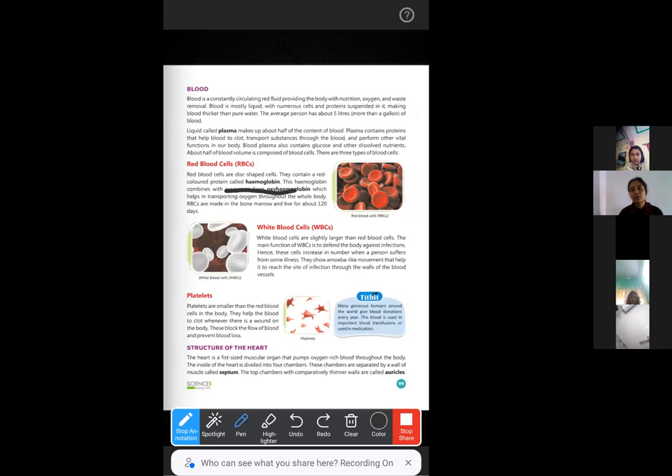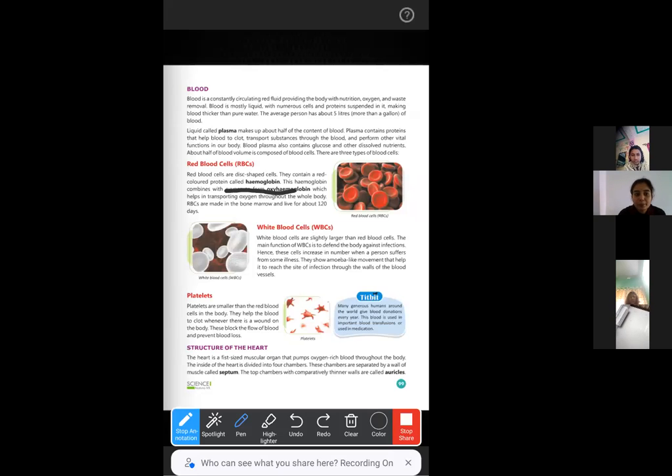When it reaches the site of infection, the macrophages will directly go and engulf the pathogen, just like an amoeba. And the lymphocytes will produce the antibody. This is how they will react. They will affect our immune system when we get any kind of infection.